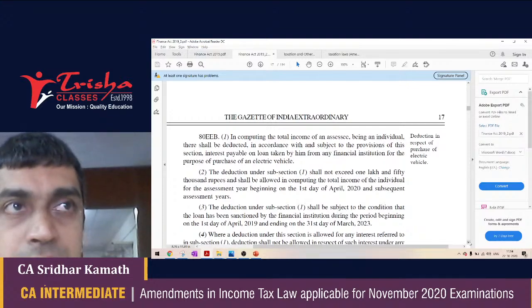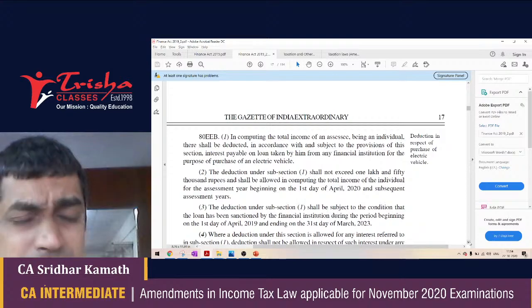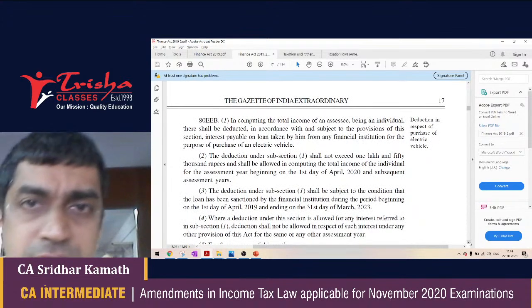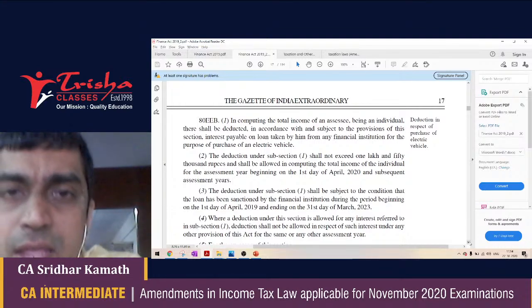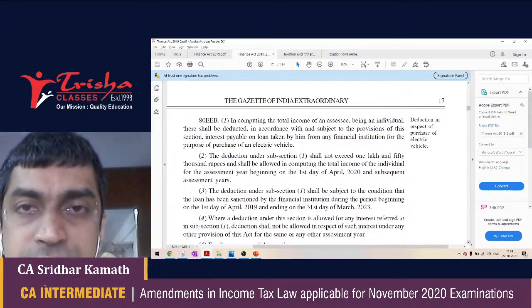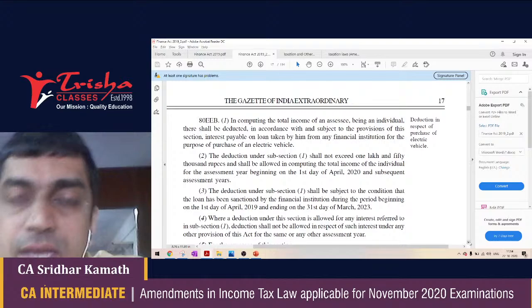Another new section. This section talks about electric vehicles. Again, very simply, let's not go deeper into this section, but let us understand this section in the simplest of sense. 80EEB is applicable if you take a loan for the purchase of an electric vehicle.